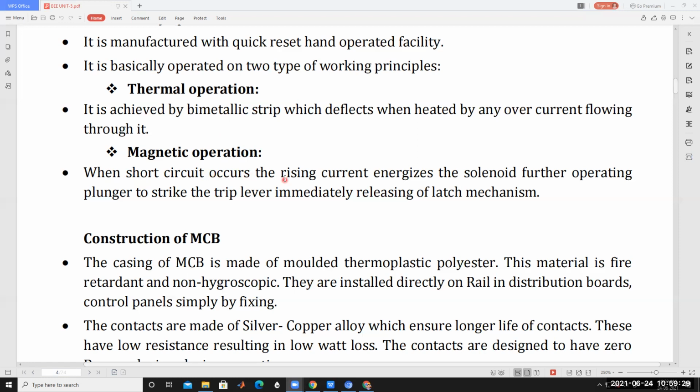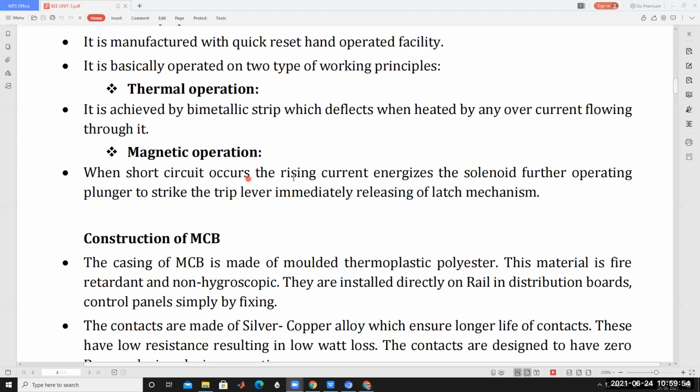When short circuit occurs, the rising current energizes the solenoid. There is a solenoid inside the MCB, which is used to energize the coil and move the pin. You can easily understand when I explain this operation.